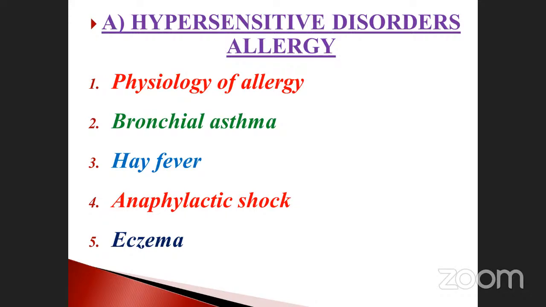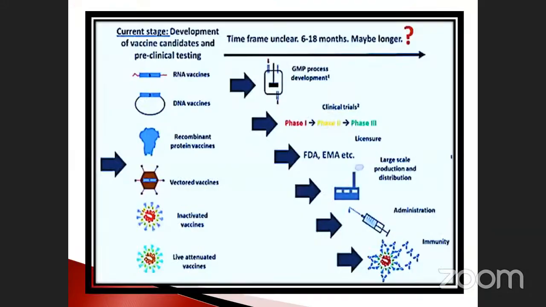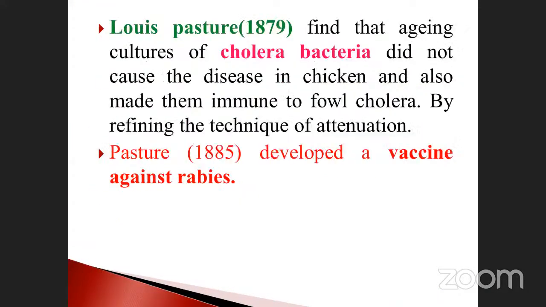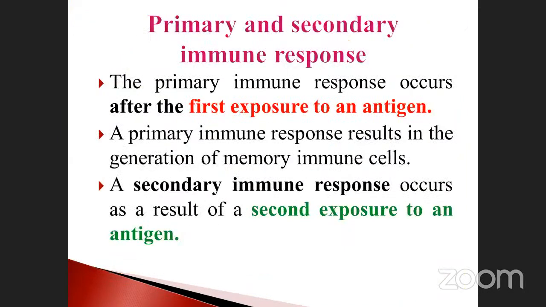Bacillus Calmette-Guérin. Already saw it, these things. One second, I will tell you.